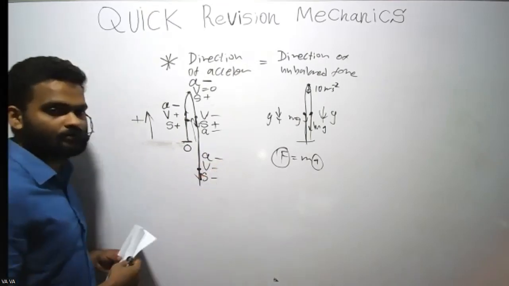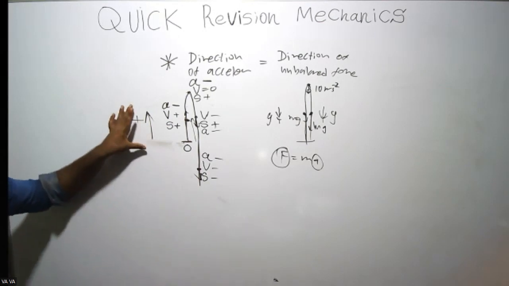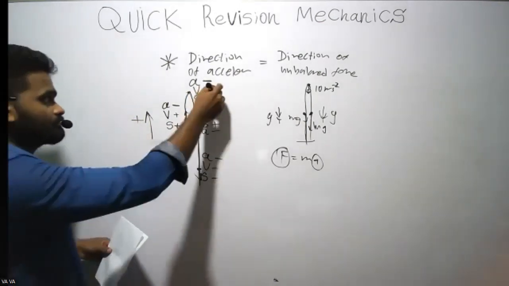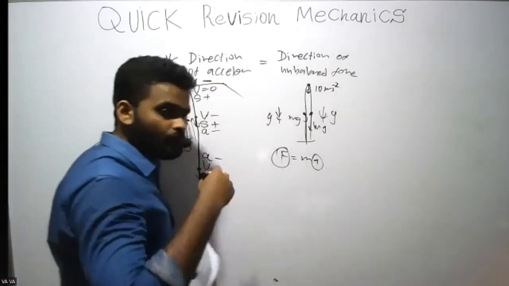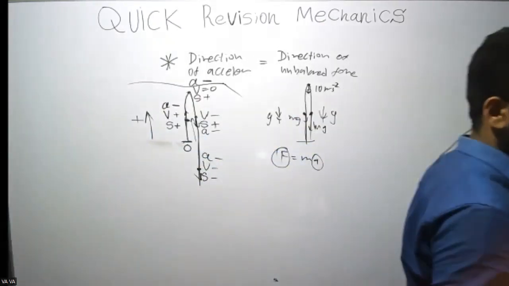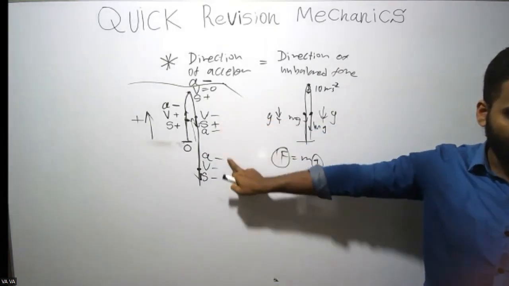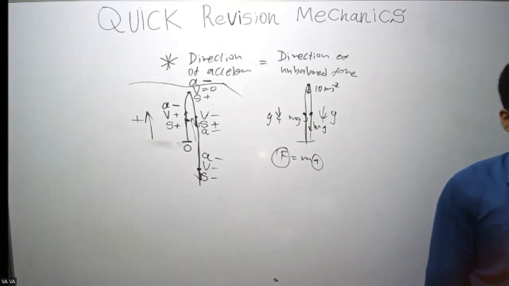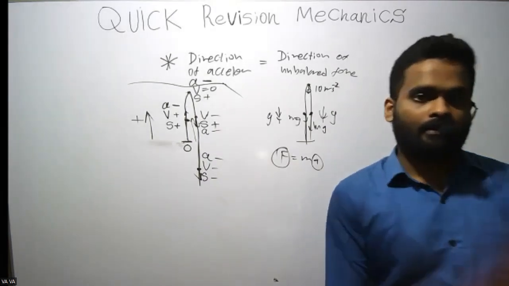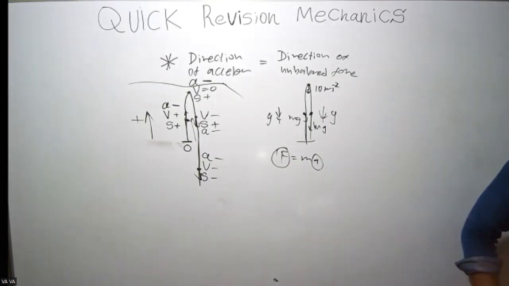Acceleration is also negative, because mg is still to the other side from this positive direction. This is going to be very useful when we are drawing graphs. This looks obvious, but draw this one quickly. It will come in handy when you're doing problems.